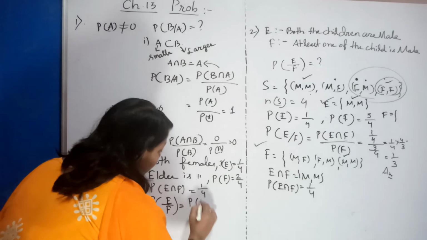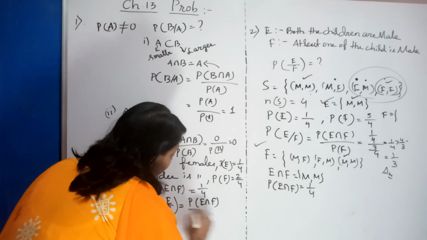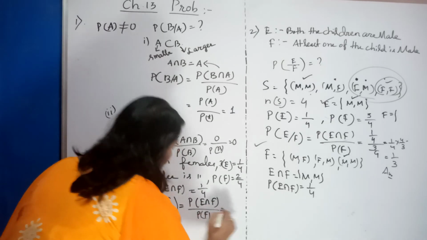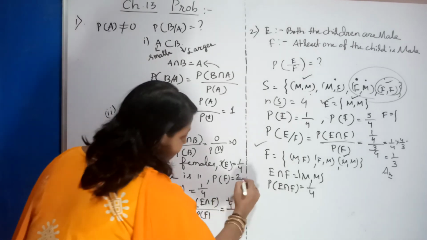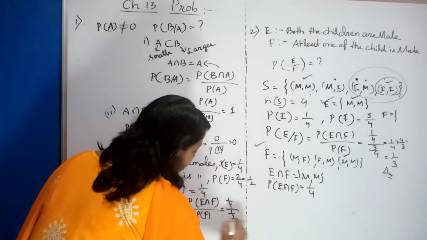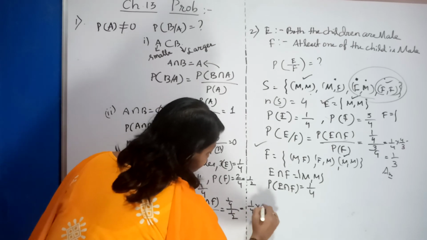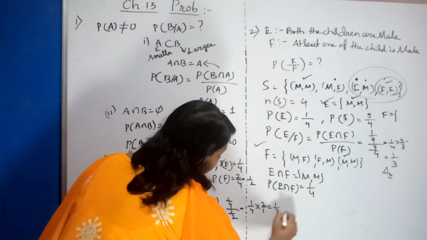So probability of E intersection F by probability of F. What is P of E intersection F? 1 by 4 divided by, what is P of F? 2 by 4, that is nothing but 1 by 2. So you can write it. So 1 by 4 into 2 by 1. So 1 by 2. Answer.